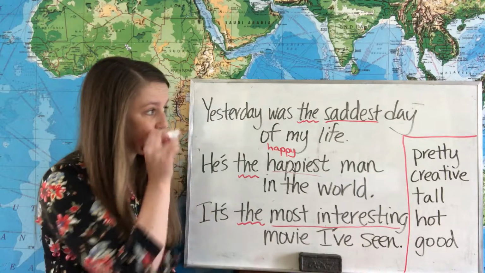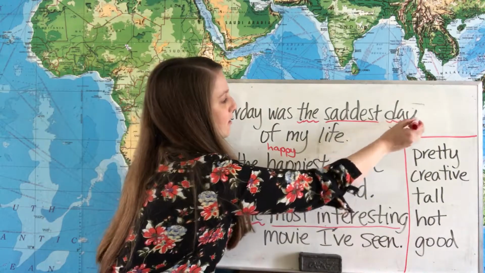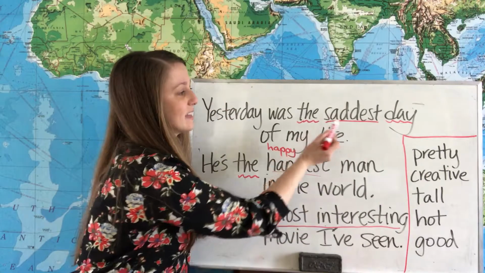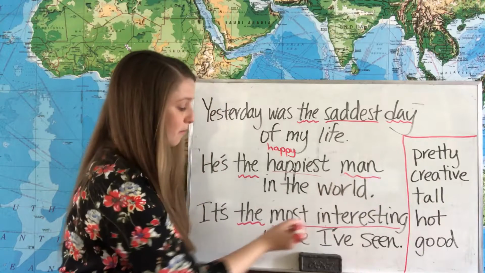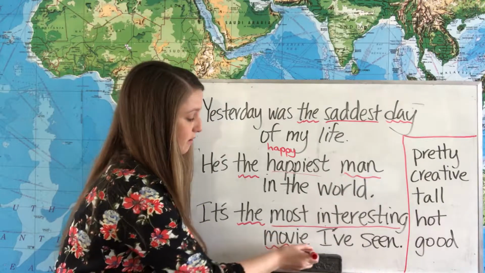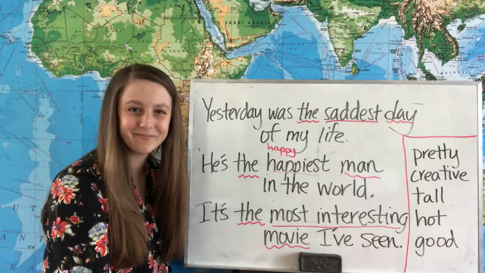You'll notice also that after the adjective, we have the noun that it's describing. The saddest day, the happiest man, the most interesting movie. We use these adjectives, of course, to describe a noun.